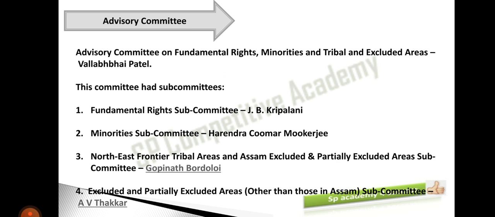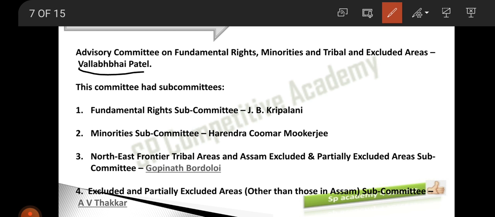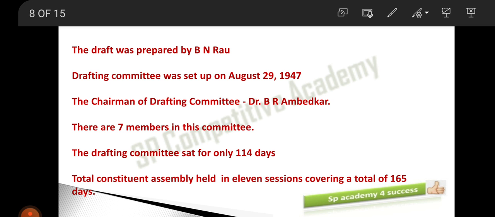The advisory committee chairman was Vallabhbhai Patel ji, and this advisory committee has subcommittees. The first one is the Fundamental Rights Committee, where the chairman was J.B. Kripalani ji. The Minorities Subcommittee, here H.C. Mukherjee ji. And the Northeast Frontier Tribal Areas and excluded and partially excluded areas committee, here again Gopinath ji. So you have to remember all these names.